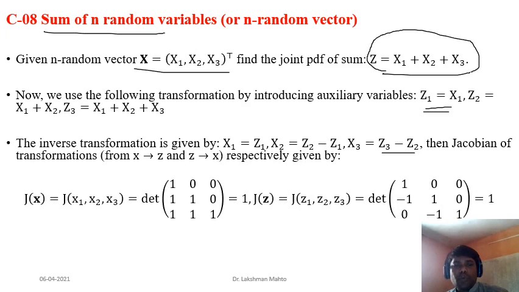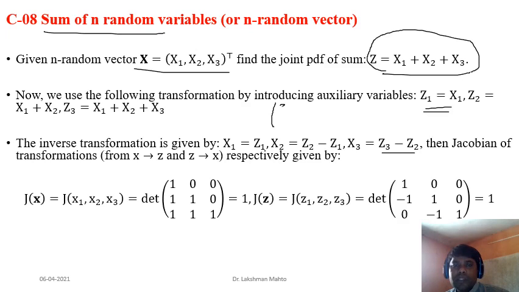So what is the Jacobian of X? That means we have to differentiate the vector valued function with respect to X, and in that process we will get a matrix, which we call the Jacobian matrix or derivative matrix. Take its determinant, and that gives the value of the Jacobian. So here you are finding the derivative with respect to X. What is your vector function? You can write it this way.